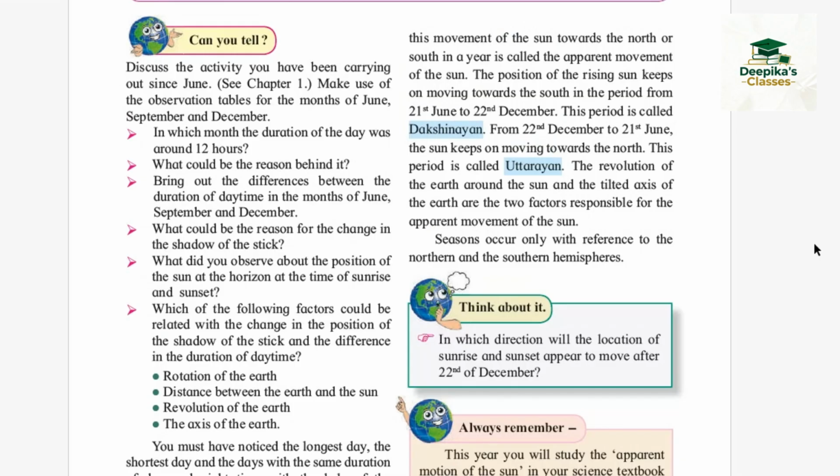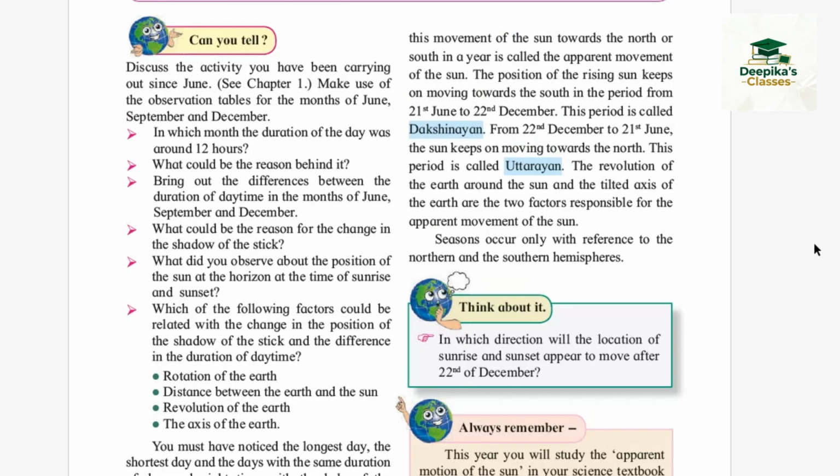The position of the rising sun keeps on moving towards the south in the period from 21st June to 22nd December. This period is called Dakshinayan. From 22nd December to 21st June, the sun keeps moving towards the north. We must have seen this phenomenon happening with our own eyes. This period is called Uttarayan.